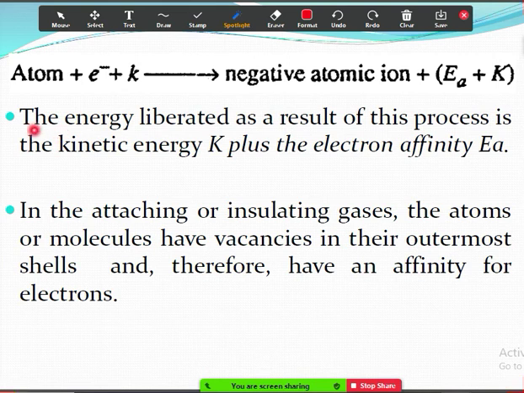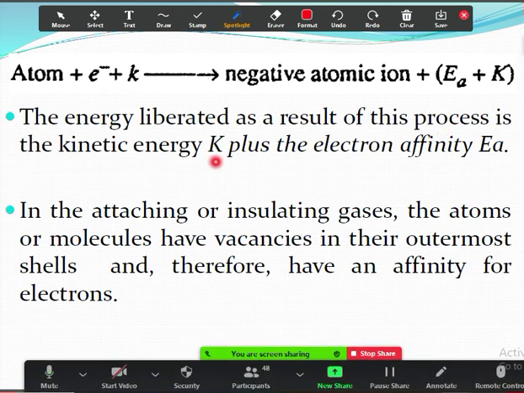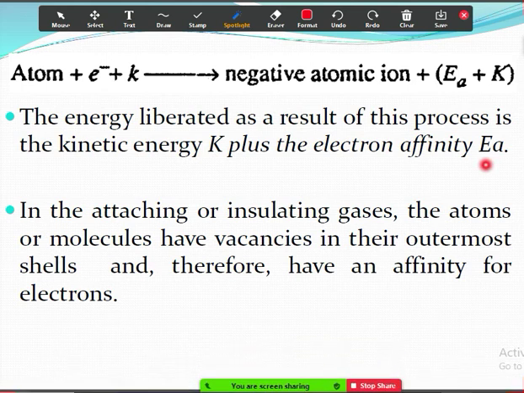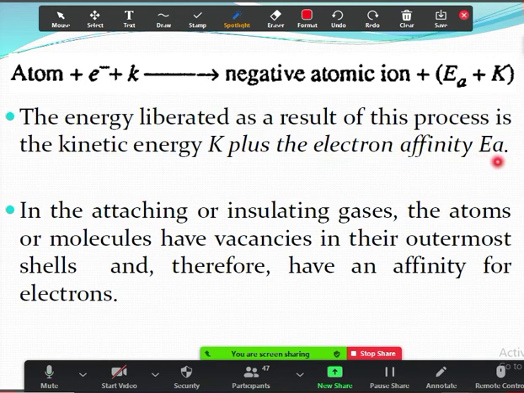The energy liberated as a result of this process is the kinetic energy K plus the electron affinity EA. So when the electron gets attached to the insulating gas, the atom becomes a negative ion, some amount of kinetic energy is released, and electron affinity EA is formed.